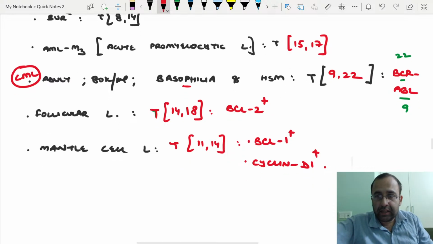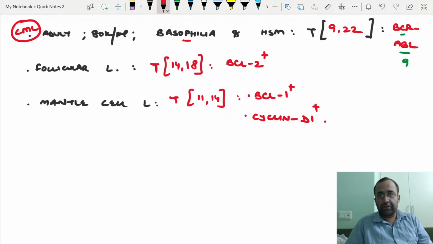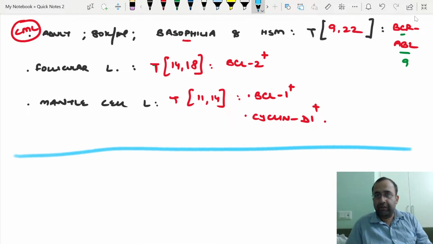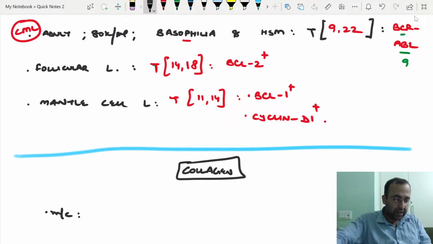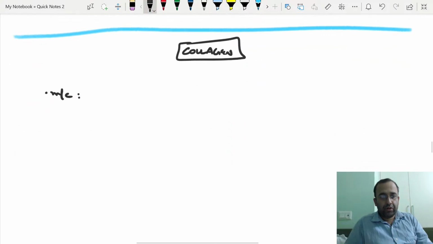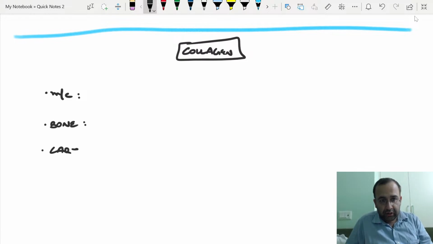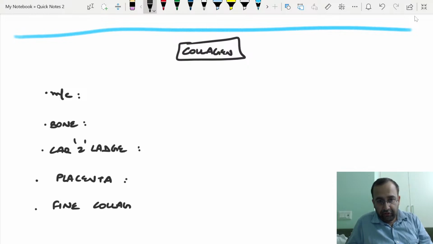And lastly, tell me about types of collagen also. We keep this as our last topic for this session, collagens. Most common collagen in the body. Keep on telling me the answers. Next question, most common collagen seen in bone. Next, most common in cartilage. Next, most common collagen seen in placenta. Next, which is the fine collagen? Fine collagen is the one present in basement membrane.